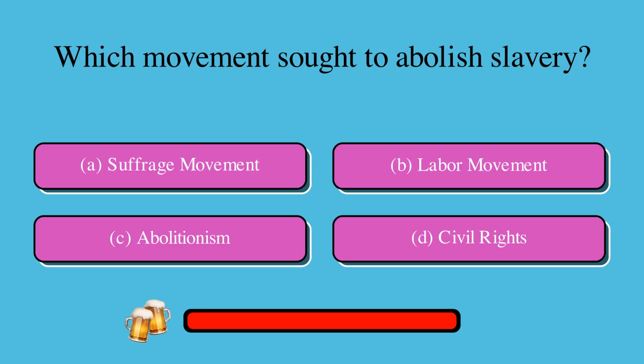Which movement sought to abolish slavery? Is it A, suffrage movement, B, labor movement, C, abolitionism, or D, civil rights? The correct answer is C, abolitionism.